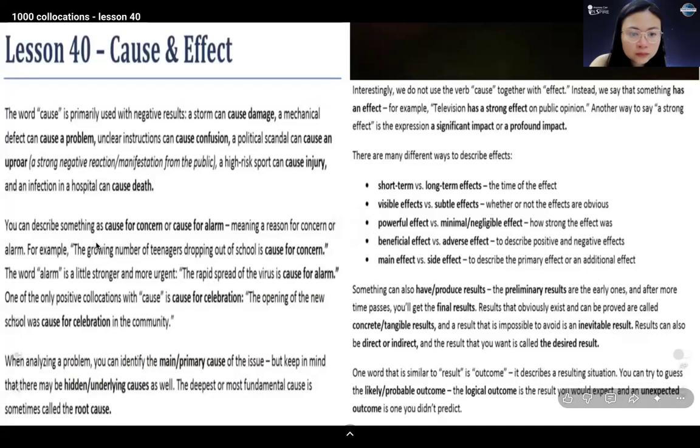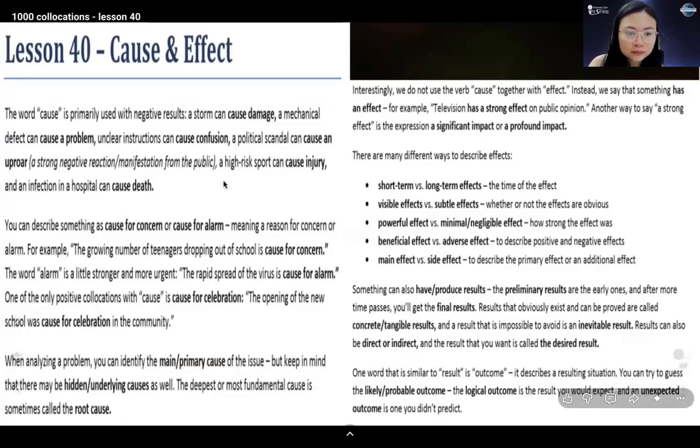The word alarm is a little stronger and more urgent. The rapid spread of the virus is cause for alarm.